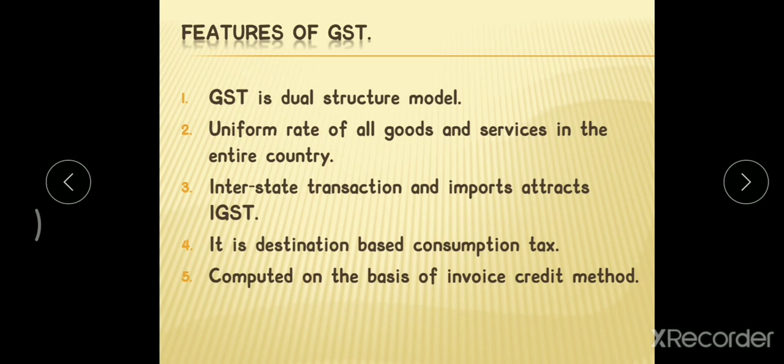Next, it is computed on the basis of the invoice credit method. Okay, the GST will be calculated based upon the invoice credit method. The liability under the GST will be by the invoice credit method. Credit will be allowed on the basis of the invoice issued by the supplier. Whatever invoice you get from the suppliers, based upon that the GST will be calculated. That is what the invoice credit method is. These are the five characteristics, the five natures of GST.